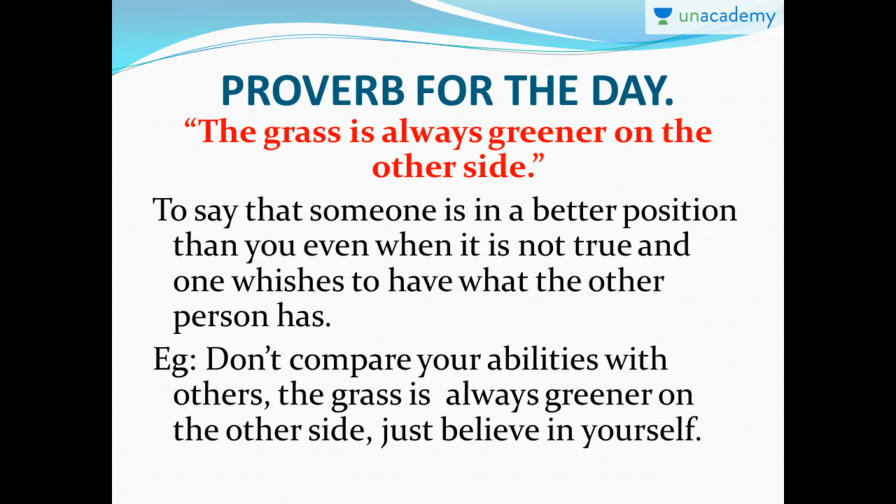So that's human nature. Example: don't compare your abilities with others, because the grass is always greener on the other side. Just believe in yourself. Don't compare. He's good in this, he's good in that, whereas I'm good at nothing. No, everybody is unique. You just have to believe in yourself and not keep wondering what the other person has better than you, but just stay happy that you are better in your own unique way.